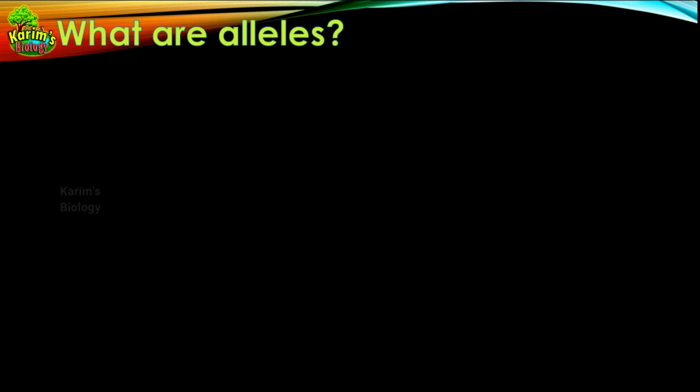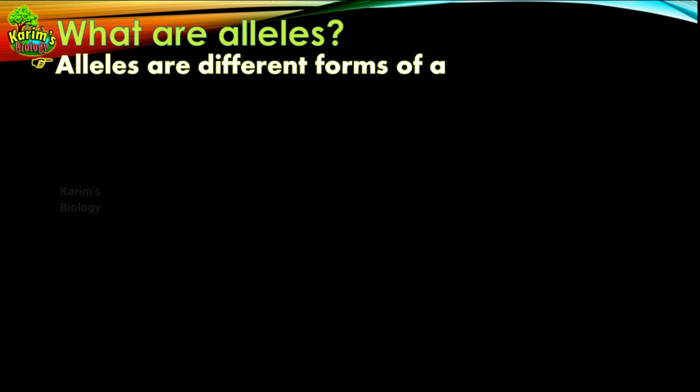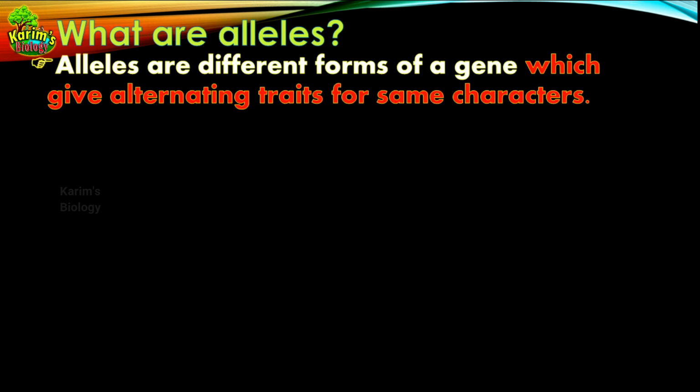So let us start with the definition of what are alleles. The definition of allele is like this. Alleles are different forms of a gene which give alternating traits for the same characters. As I told you earlier, in genetics different words are there which seem to give the same meaning, but there is a slightest difference in the meaning. And if you can't understand the difference, you cannot proceed further with the concepts in genetics.